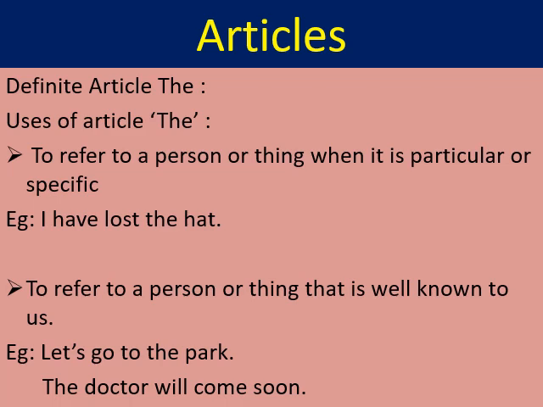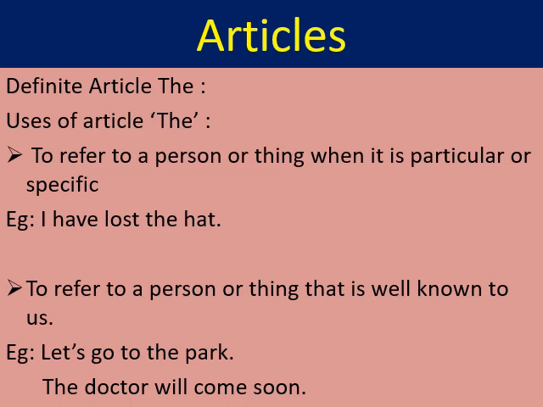Before explaining the uses of the definite article the, I want to give you a quick revision about the meaning of the indefinite articles a and an. As I already explained, indefinite article means when you talk about a person or thing, but that person is not specific or particular, at that time we will use the indefinite article a and an.